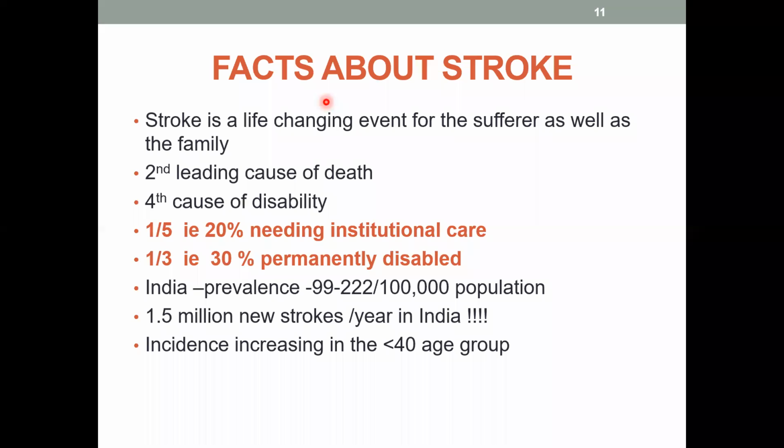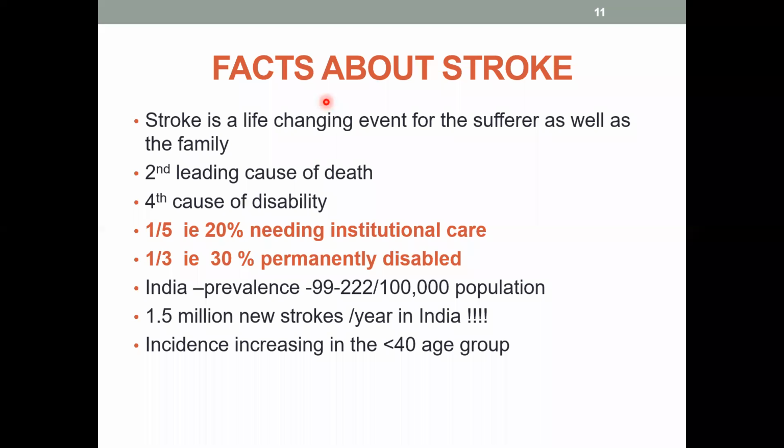That is almost 1 in 3. And imagine, with 1.5 million new strokes in a year, 5.5 million strokes, so 50 lakh people will be getting disabled every year. And that produces a lot of expense for the family. And nowadays the incidence is increasing even in the younger age group because of the stress. Hypertension, diabetes are occurring in the younger population. Smoking and alcohol are also there, adding on to all that.